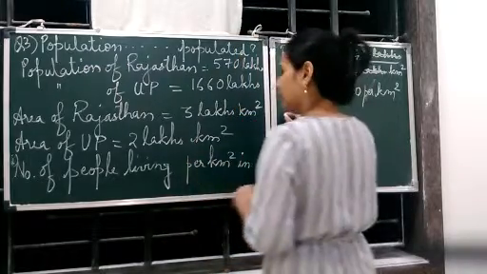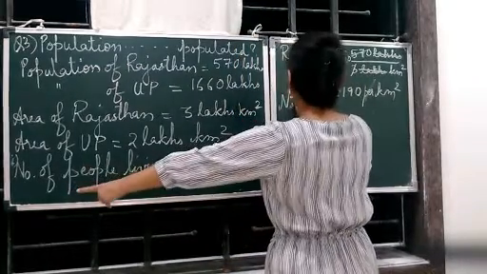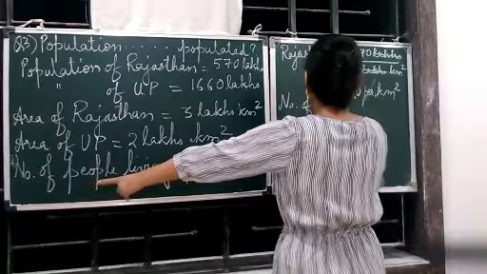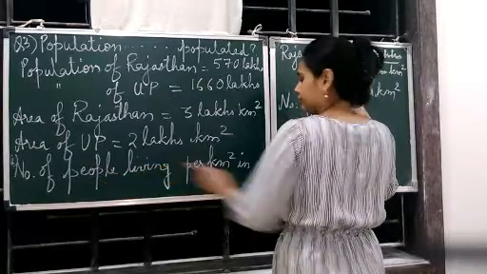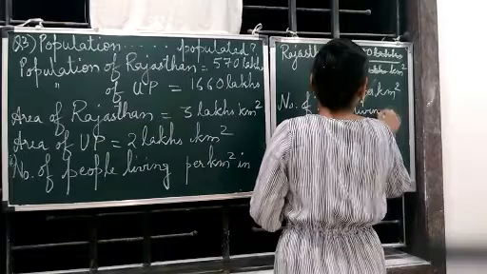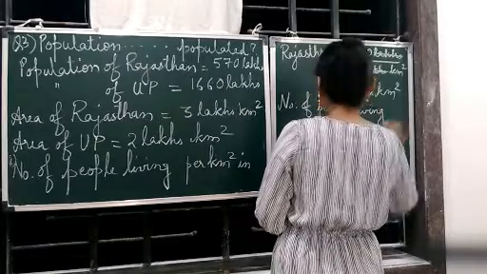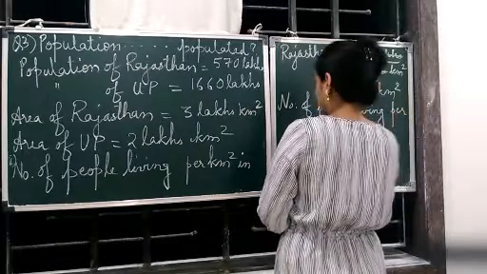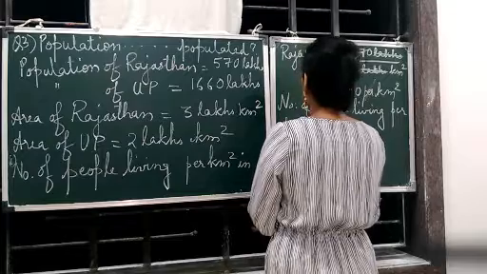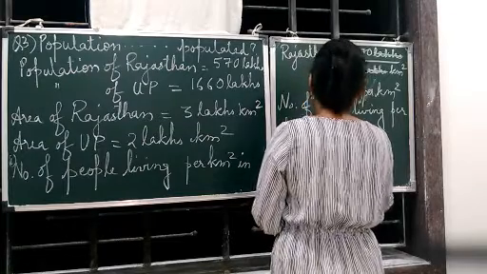Now we have to find the same for UP. So we are going to write that same thing now. Number of people living per kilometer square in UP.